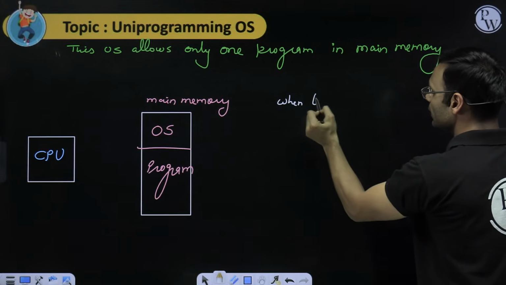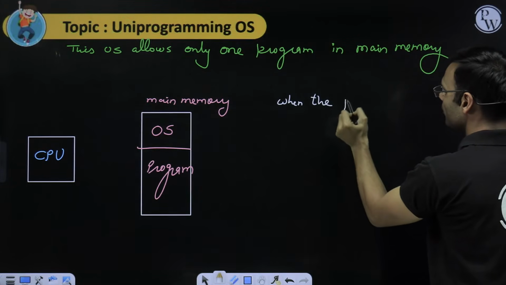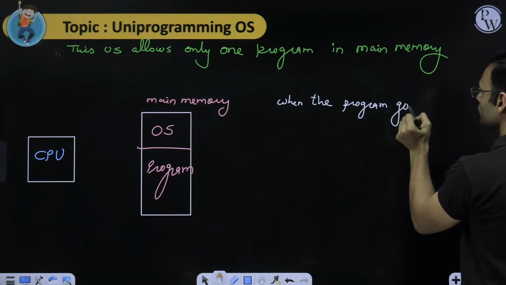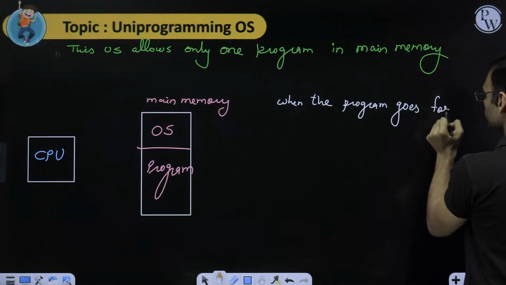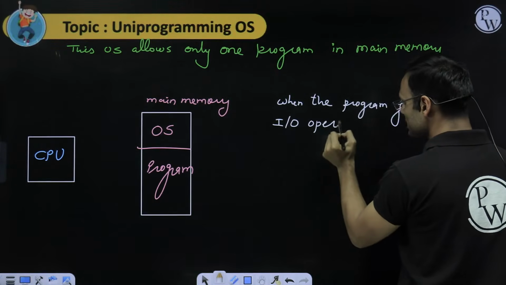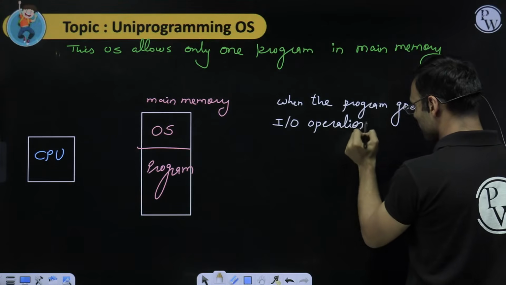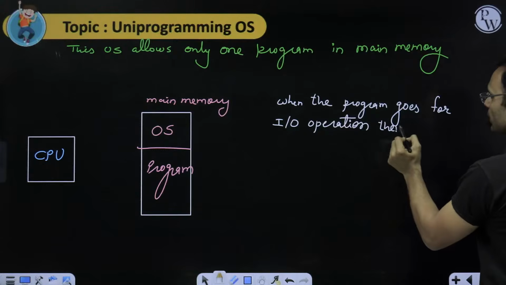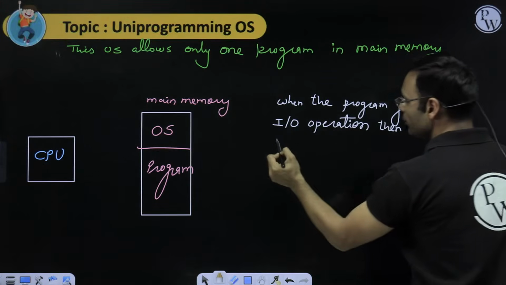When a single program goes for IO, input output operation, IO meaning input output device operation like disk use or camera use, then the CPU will be free.